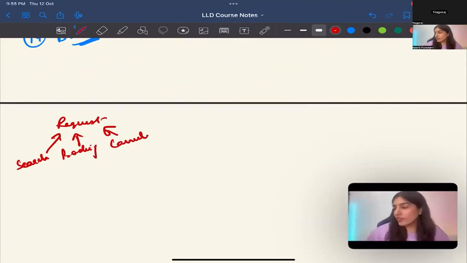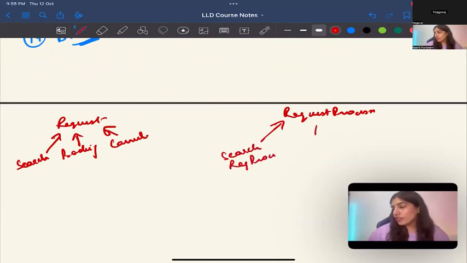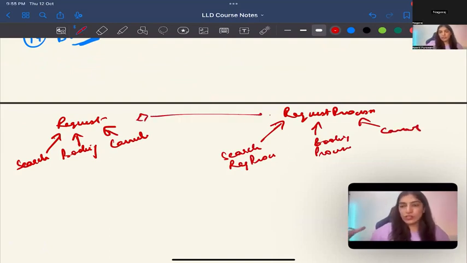Now here what I've done is I've kept a request processor. So this is essentially my implementation and the request is my abstraction. And here there is basically search request processor, there is booking request processor, and there is cancel request processor. And so it sort of becomes like bridge.